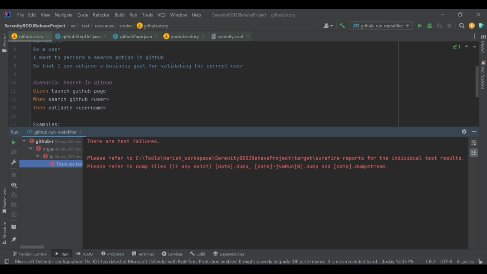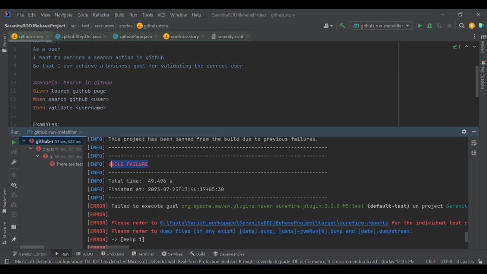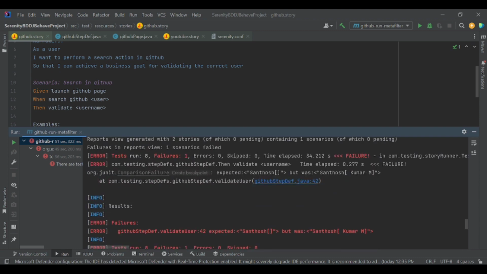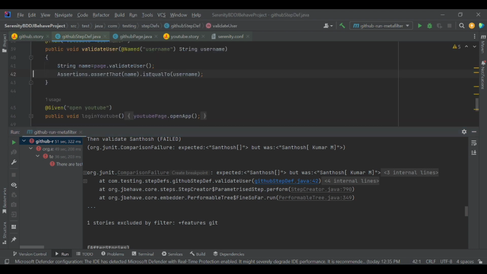And we have an error. There are some test failures, so let's see what the failures are. If I see, there is a build failure. What makes it a failure? Because there is an assertion. We have an assertion at point 42. It's saying the assertion went wrong.